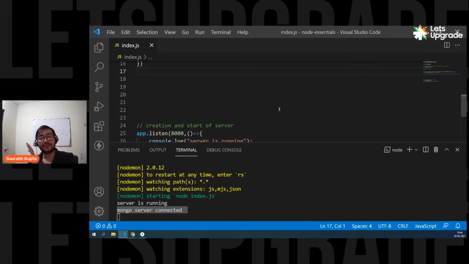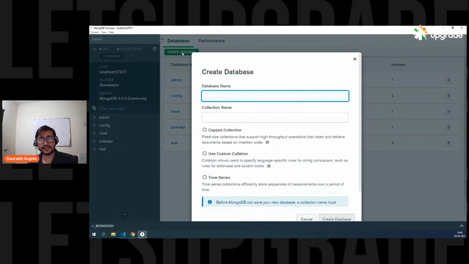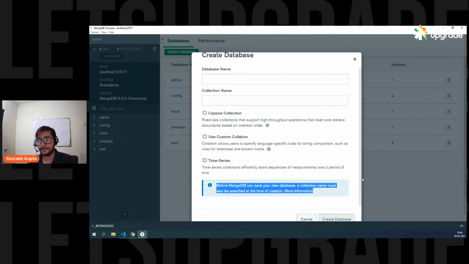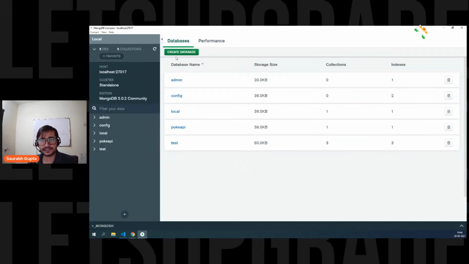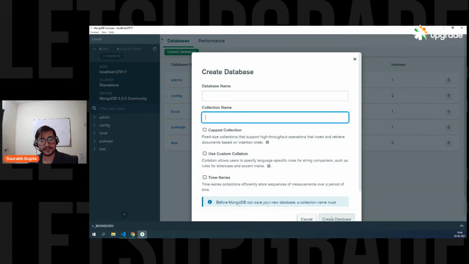Okay, guys. So now we have connected to the database. Sir, please repeat the Compass database creation part. Okay, creating the database. Just click on create database, buddy. Put a database name, put a collection name, and that's it. Suraj, just go on this button, click on create database, put a database name, put your collection name, and click on create database. That's how simple it is to create a database. Is that clear, Suraj?